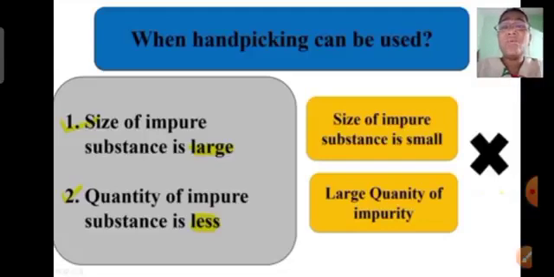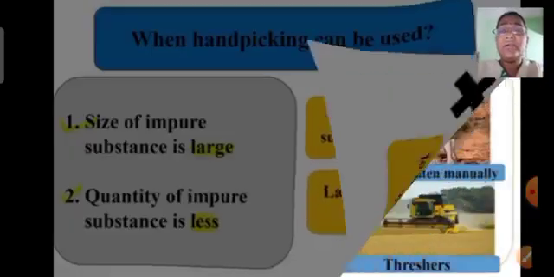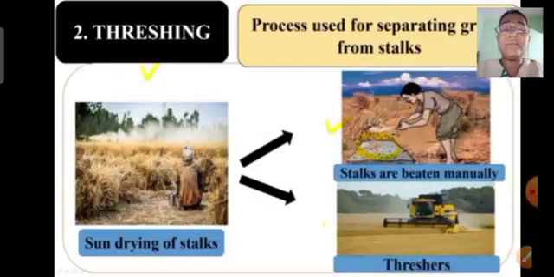So now we know that if the impure substance is small or if there is a large quantity of impurity, then hand picking cannot be used. So now we are going to move forward to the next method of separation, which is threshing.